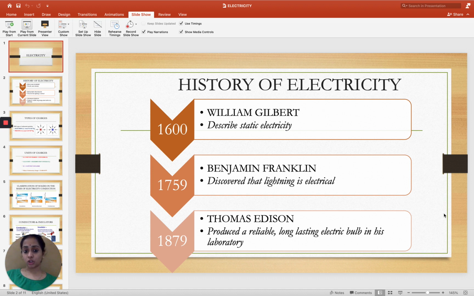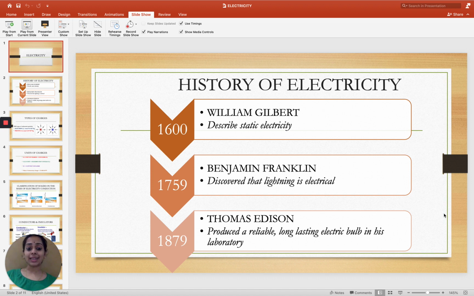And the other version of electricity is dynamic electricity. This means the charges are in motion. Static charges are at rest and dynamic charges in motion. Then in 1759, Benjamin Franklin discovered that lightning is electrical in nature. The thunder lightning that we see in the clouds during the rainy season, that is actually due to electricity,